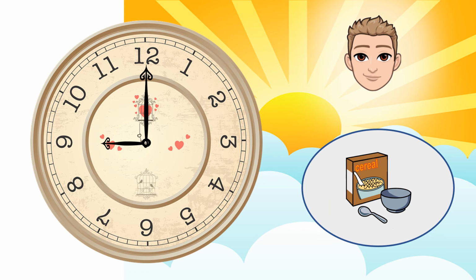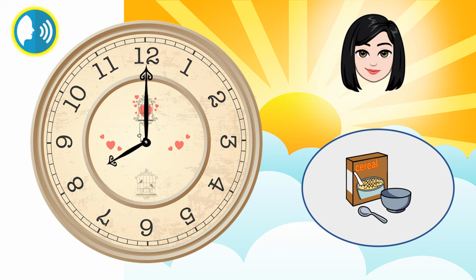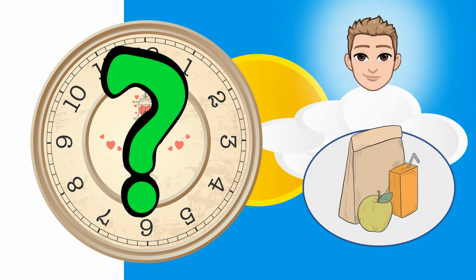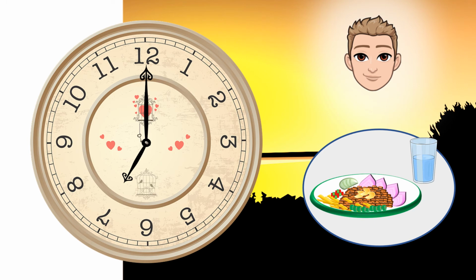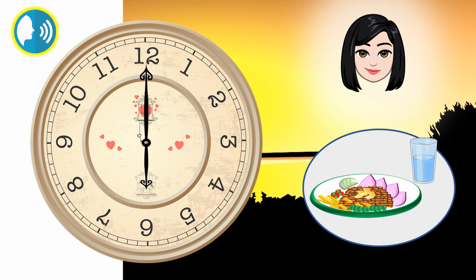He has breakfast at 9. What time does she have breakfast? You say. She has breakfast at 8. She has lunch at 12. What time does he have lunch? He has lunch at 1. He has dinner at 7. What time does she have dinner? She has dinner at 6.